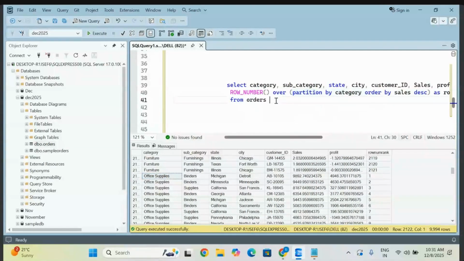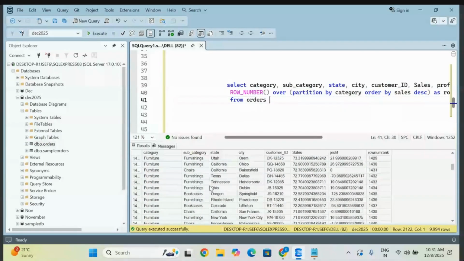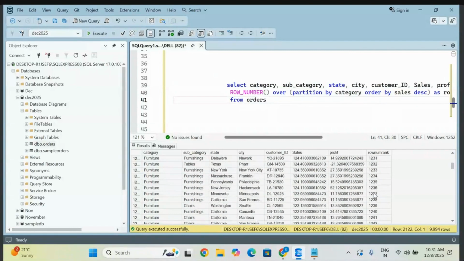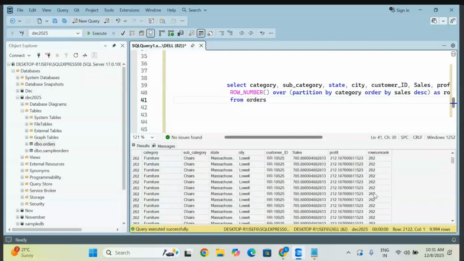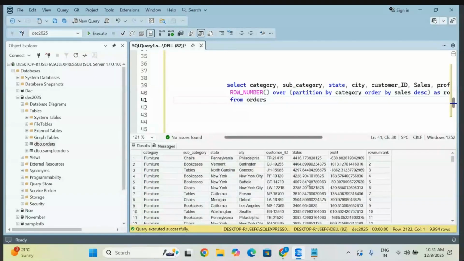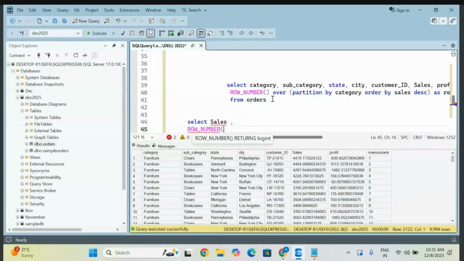Now one thing you have to observe with row number: wherever there are duplicate numbers, it is not thinking about the duplicate values. For example, the 21st record, which we already duplicated. Now observe: select sales only. I'm taking this for your understanding, that row number is not giving you duplicates.